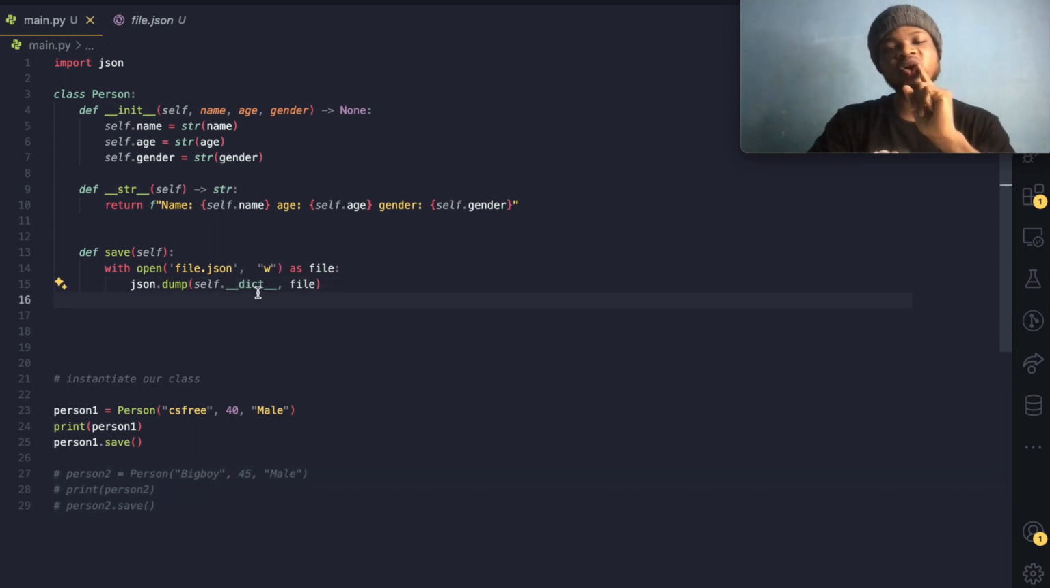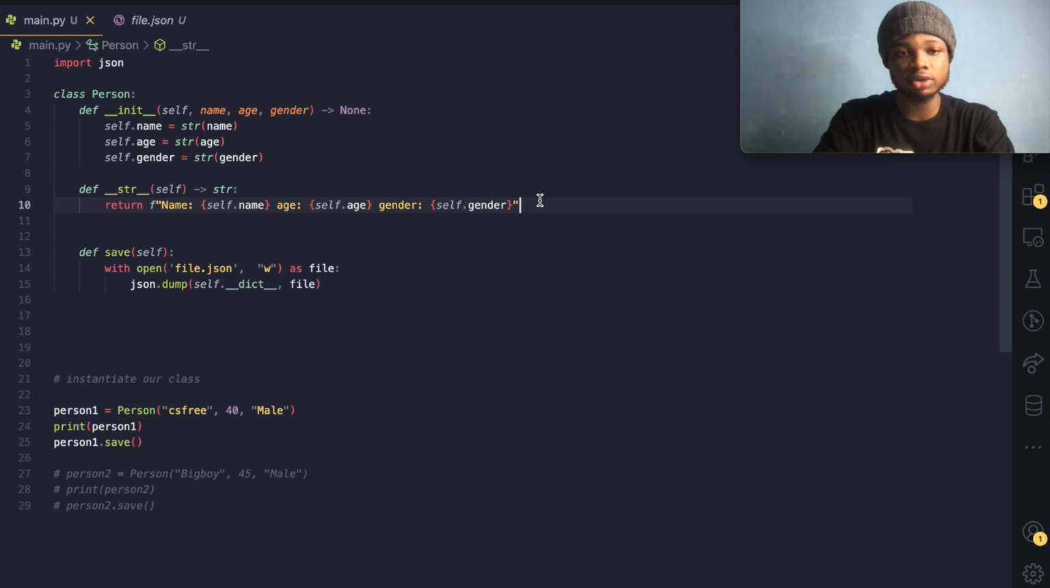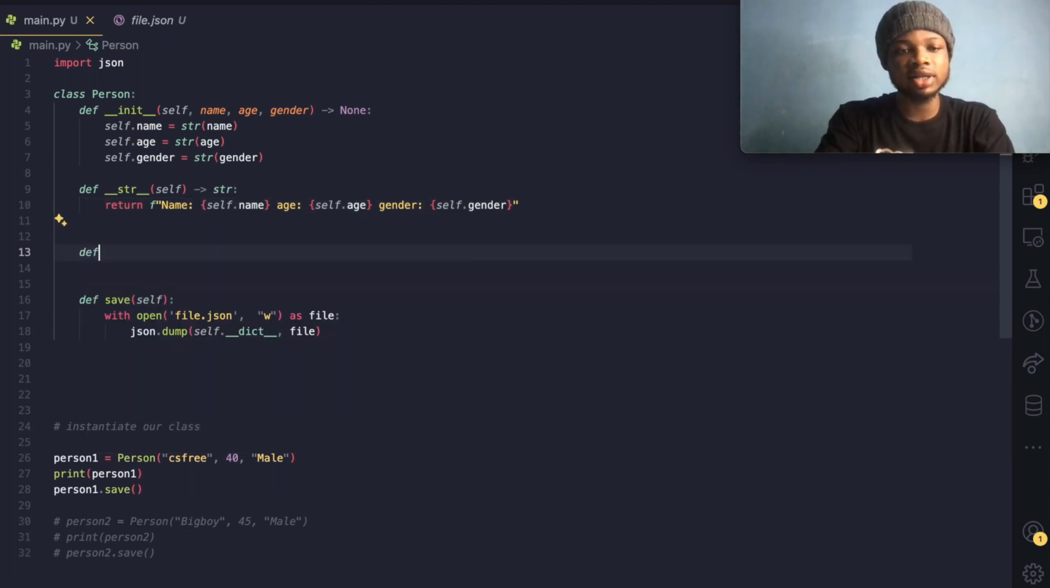But I was thinking, since we're working a lot with this dictionary, how about we make this returning of a dictionary from our object a separate method on its own? What do you think about it? So, yeah, let's do it. Instead of doing it manually here, because we'll be working with it a lot.